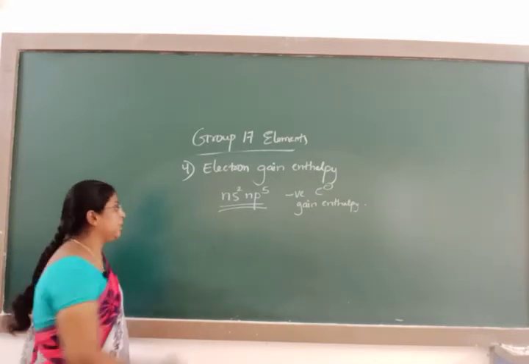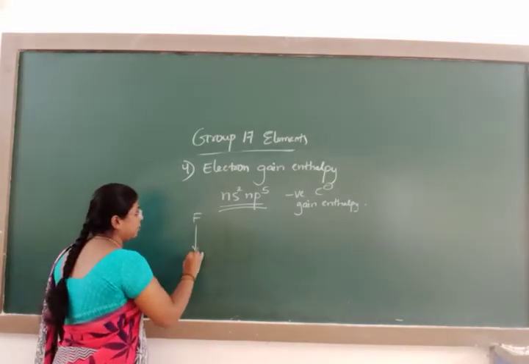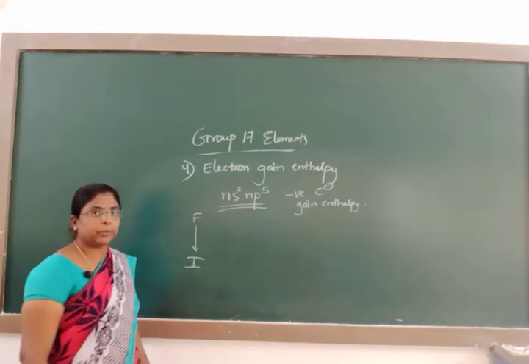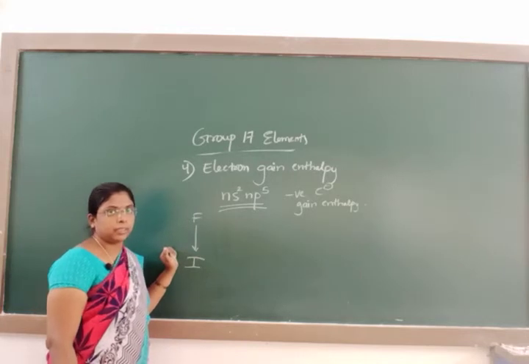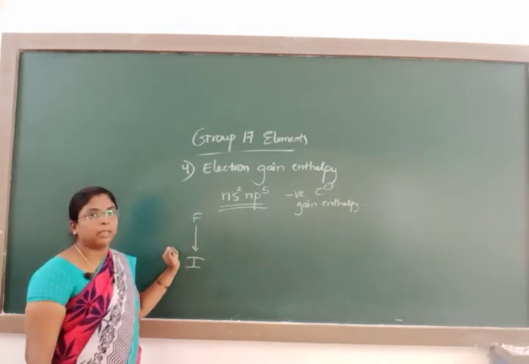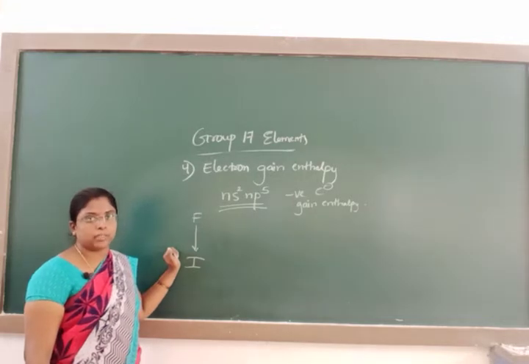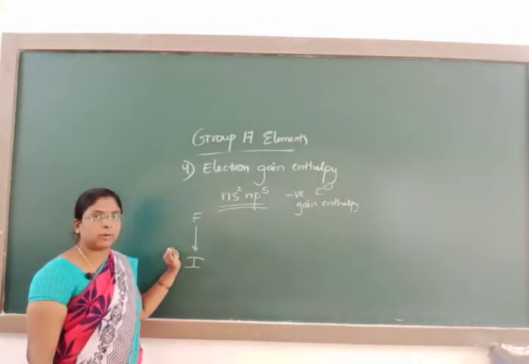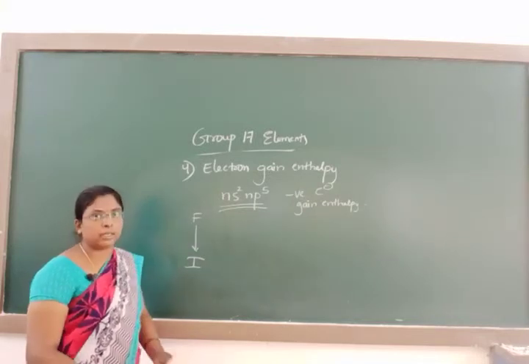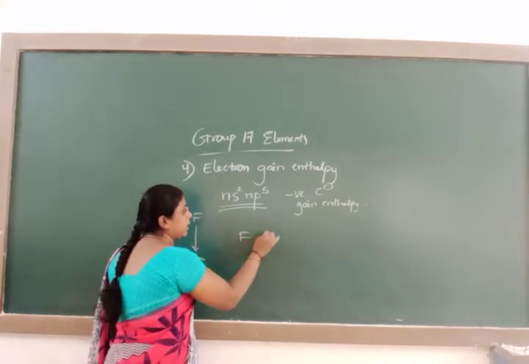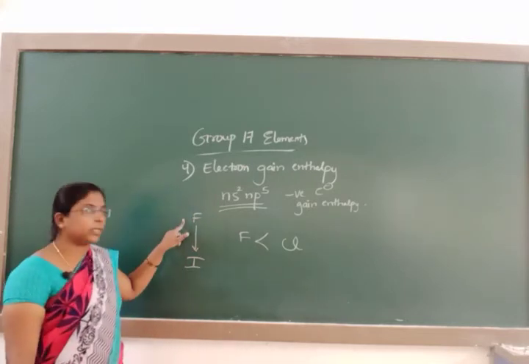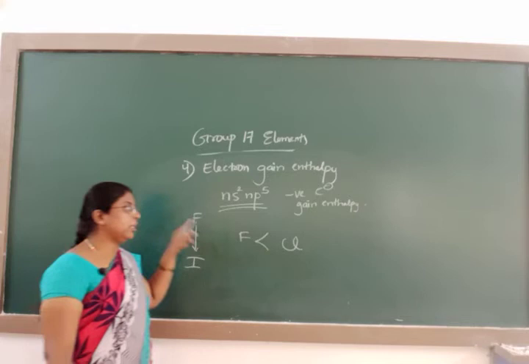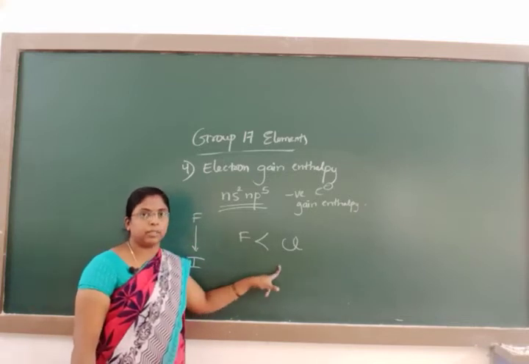If you see these elements from fluorine to iodine down the group, in general the atomic size increases. As atomic size increases, the electronegativity goes on decreasing, and their tendency to gain an electron, the electron gain enthalpy, also decreases. But if you compare fluorine and chlorine, fluorine has less electron gain enthalpy than chlorine, even though fluorine is the most electronegative element.